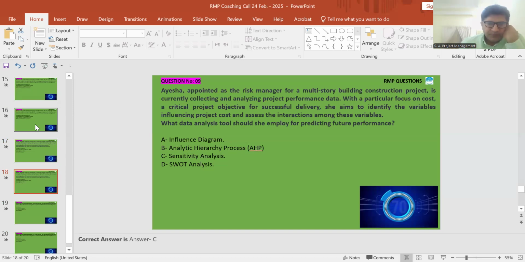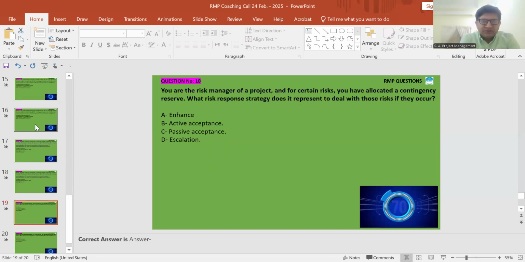Okay, question number 10, the last question for today's coaching call. You are the risk manager for a project, and for certain risks, you have collected a contingency reserve. Which response strategy does it represent to deal with those risks if they occur? Option A, enhance. Option B, active acceptance. Option C, passive acceptance. Option D, escalation.